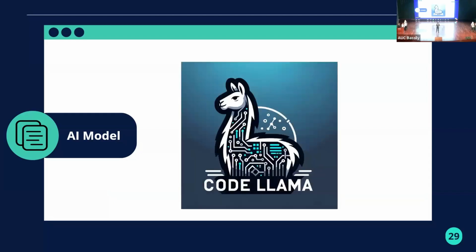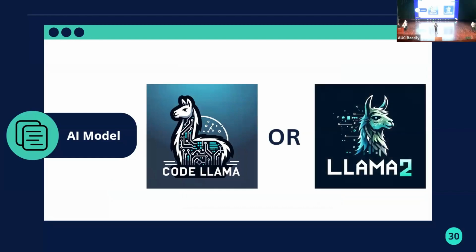The first thing that we looked at is Code Llama. And we squeezed the best out of the model. We tried varying many parameters. And then we tried another model that was Llama 2. Of course, the models that are out there with accessible API are very few. So the one we found is Llama 2. And we did the same thing with it. We squeezed the best out of the model. And then we tried training it on our data set.